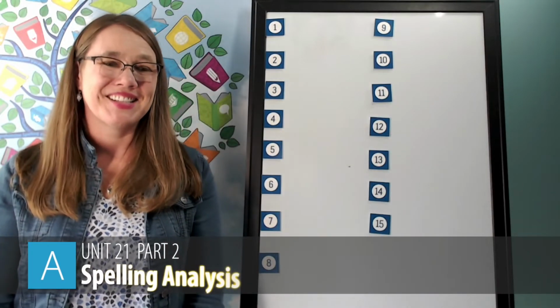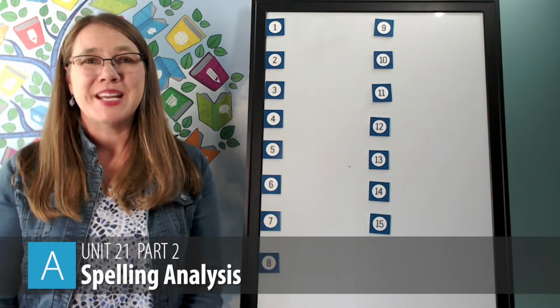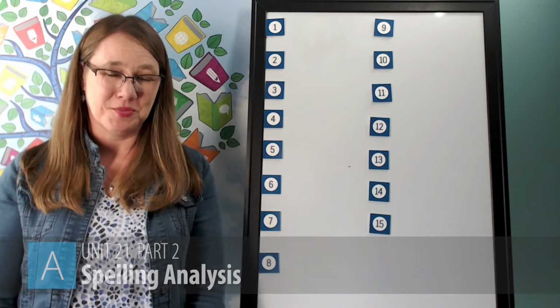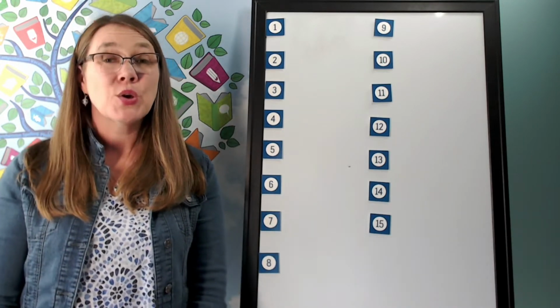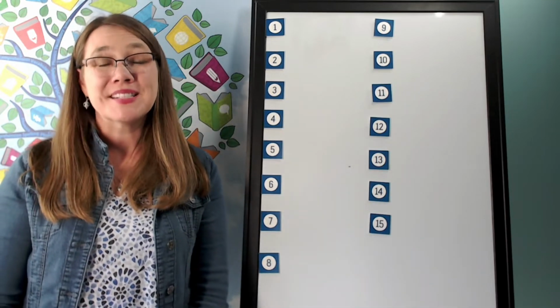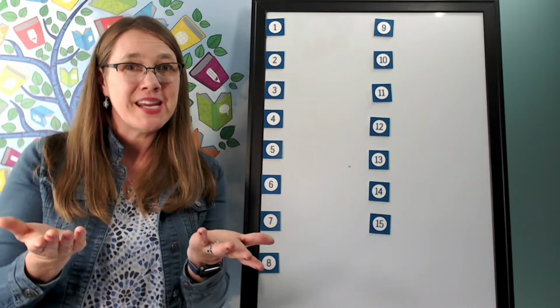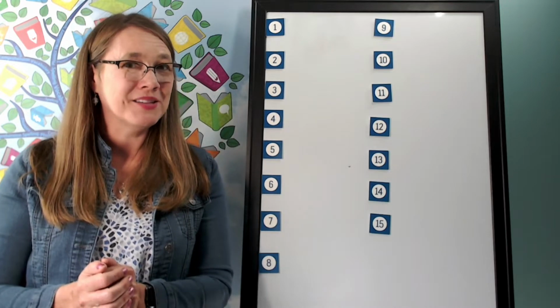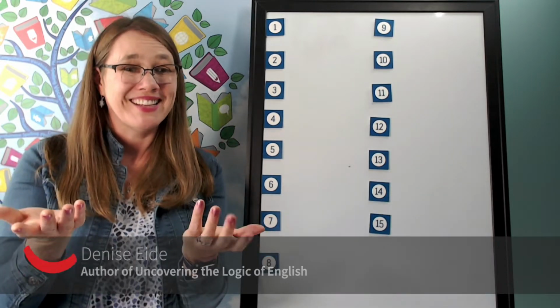Spelling analysis. Our first word is happy. I am so happy to do spelling analysis with you. Go ahead and say happy. We will say to spell hap-py. What will we say to spell? Hap-py. That's right. Let's sound it out together.